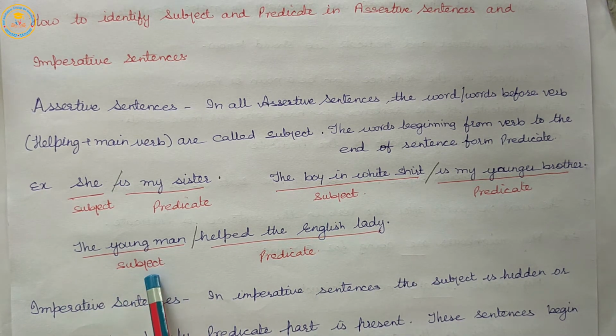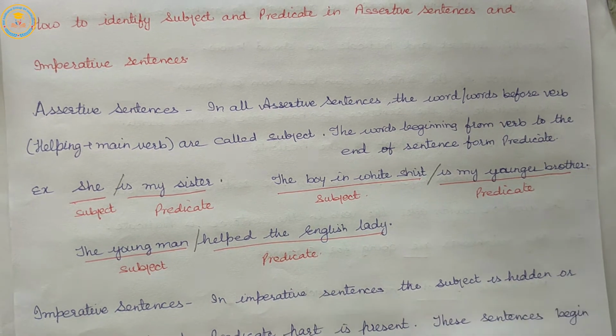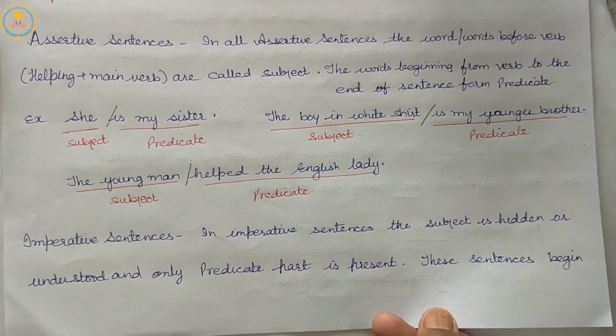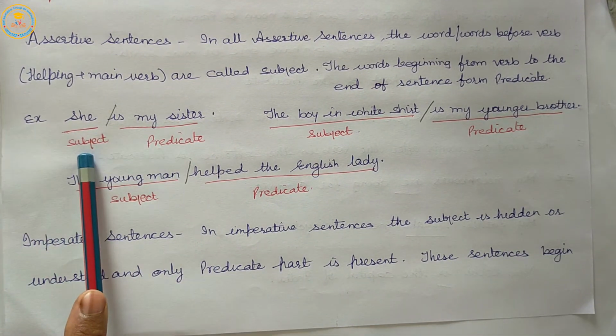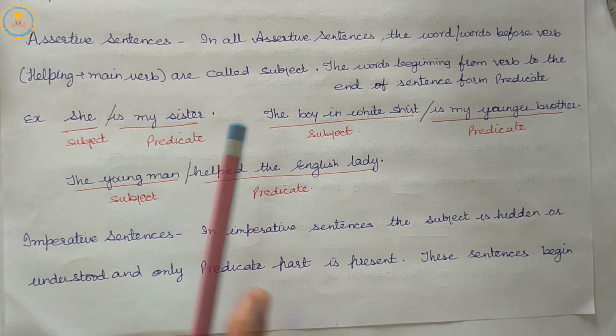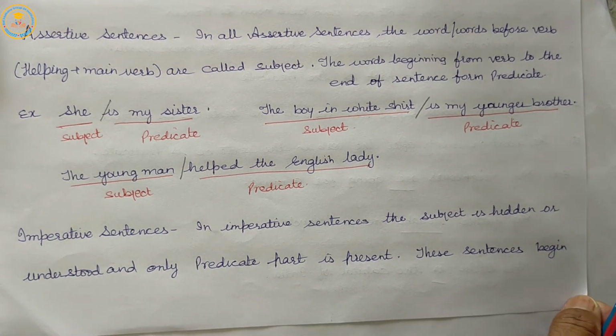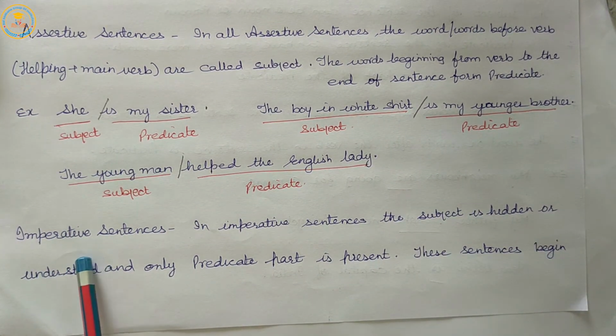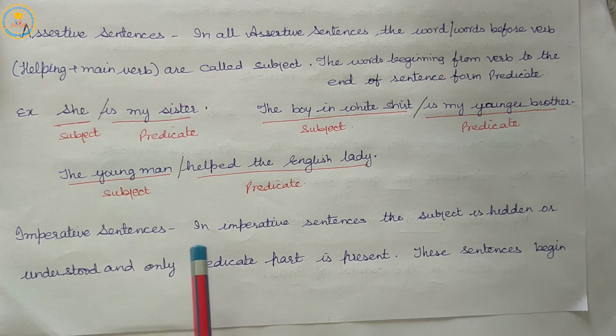The young man is subject, helped the English lady is predicate. So, in all assertive sentences, the word before verb is subject, and from the verb to the last is predicate.